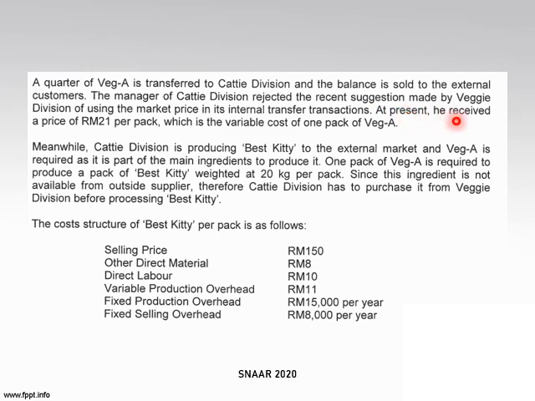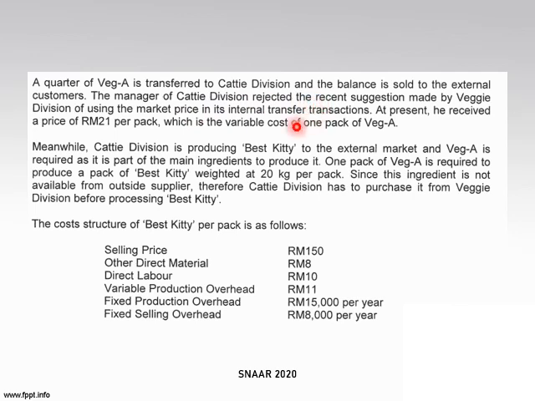Okay, sebab selama-selama ini dia menerima benda tu, Veg A tu, dengan harga RM21, which is the variable cost of one pack of Veg A. So selama-selama ni Catty beli daripada Veggie dengan harga RM21 satu pack. So mungkin Veggie nak menambahkan lagi dia punya profit, so dia suggest lah why not kita guna market price. So sebab nak guna market price, Catty ni dia tak nak.